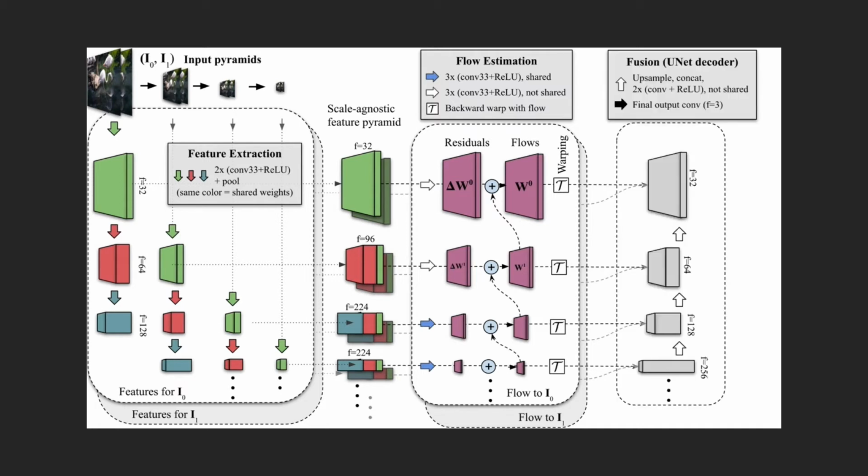Once the flows have been estimated, we warp the two pyramids into alignment, we concatenate them together with the flow fields, and feed the results into a U-Net-style decoder. We call this stage fusion, as it fuses together data from both inputs and produces the final output.